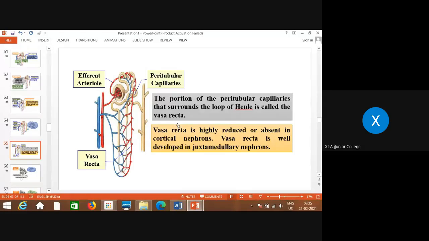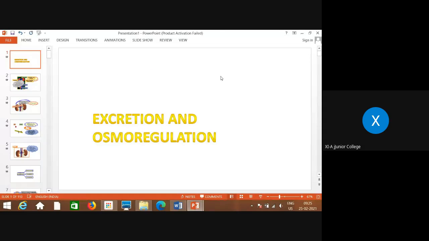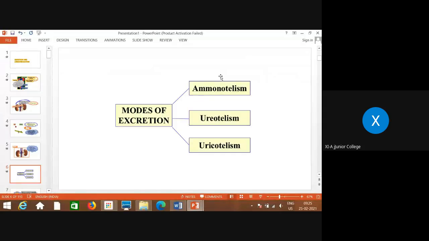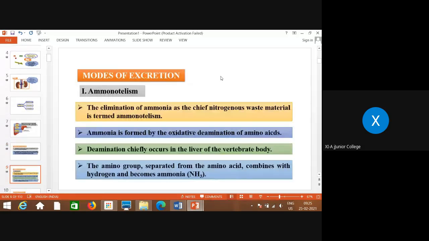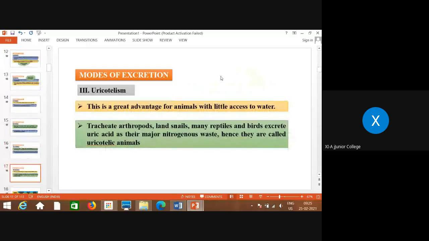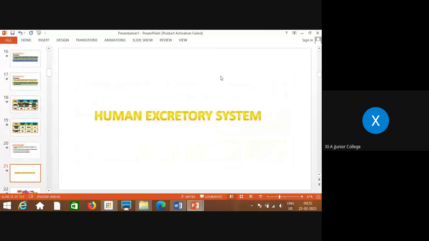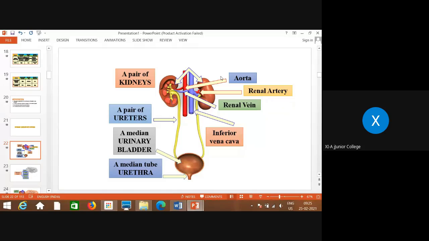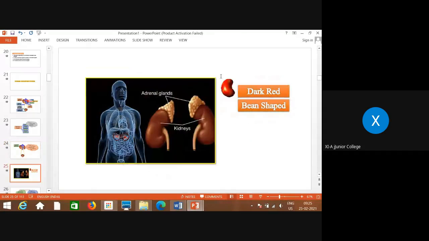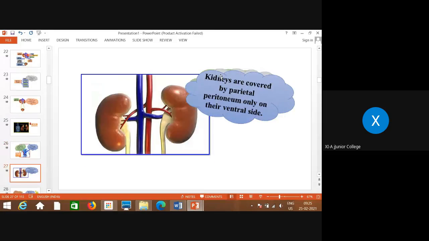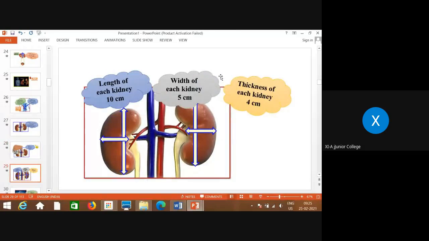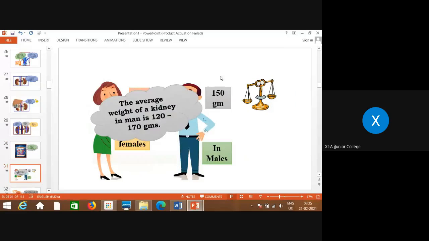But I will stop here, where I will revise a little part of this. Just have a look at the modes of excretion: ammonotelism, ureotelism, and uricotelism. Okay, so these three modes of excretion, the human excretory system involves 4 parts, that is a pair of kidneys, a pair of ureters, urinary bladder, and urethra. So we studied the structure in detail, that is its color, shape, location, weight, length, breadth, etc.